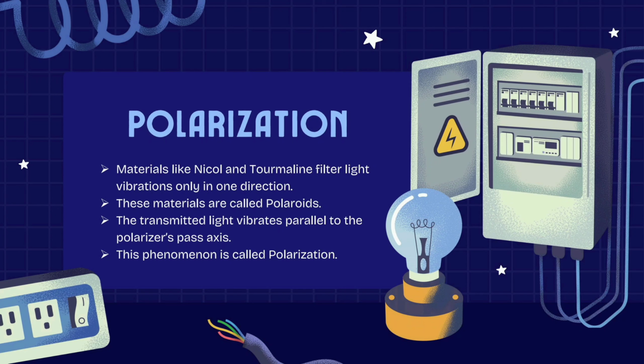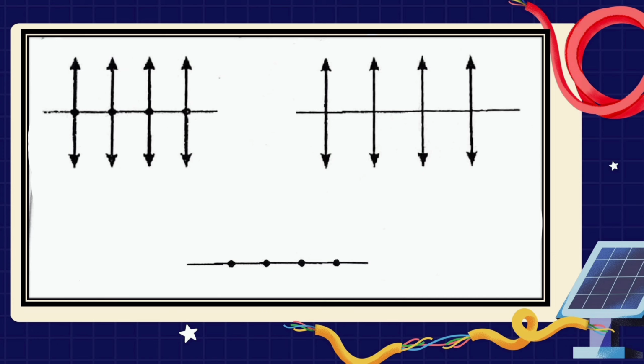Certain transparent materials such as nickel, tourmaline have their cells arranged in a straight line manner only in one direction and are capable of filtering and allowing light waves having vibrations only in one plane. Such materials are called polaroids. The plane of vibration of the transmitted light will be parallel to the pass axis of the polarizer. This is represented in the given figures. This phenomenon of filtering and producing light waves having vibration confined to one particular direction is called polarization.